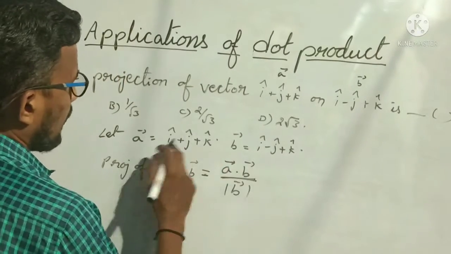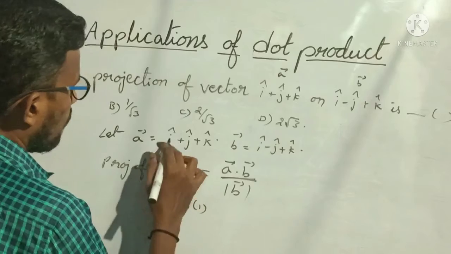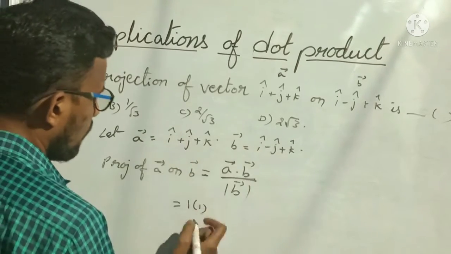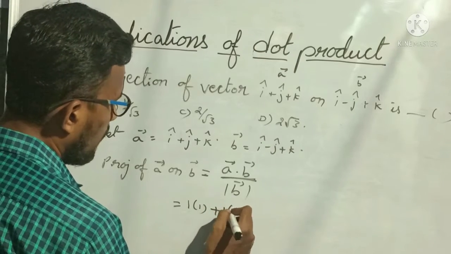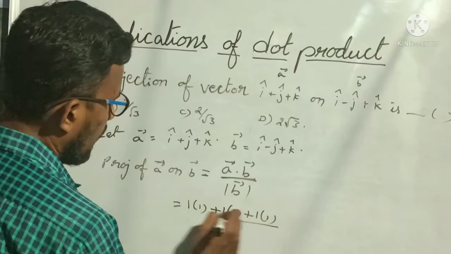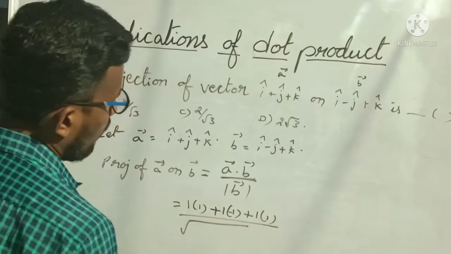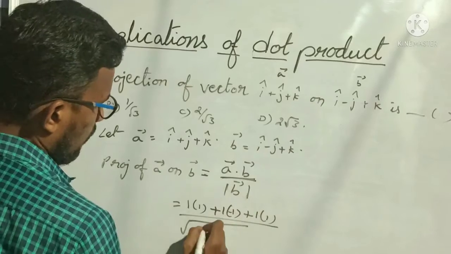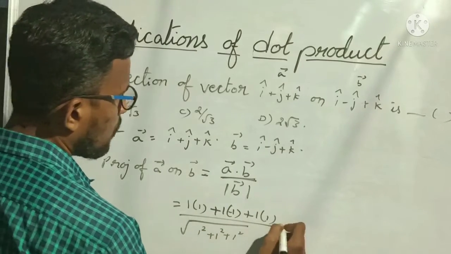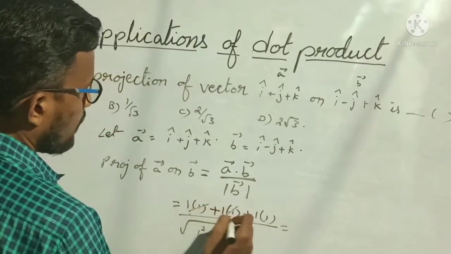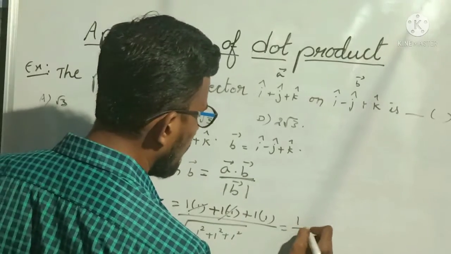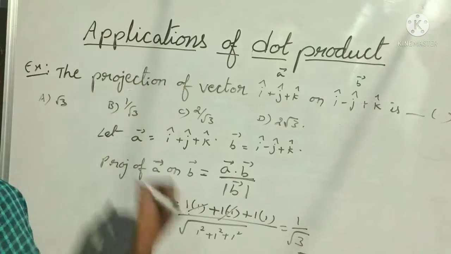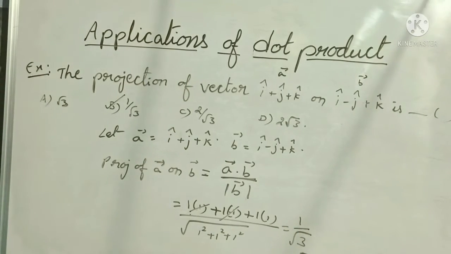So A bar dot B bar, A1 B1, 1 into 1. So coefficient of i cap here and coefficient of i cap here, so 1, 1. So 1 into 1 plus 1 into minus 1 plus 1 into 1 by under root of, yes, modulus means under root of 1 square plus 1 square plus 1 square. So here plus 1 minus 1 gets cancelled. 1 into 1, 1, by root of 1 plus 1 plus 1 is 3. 1 by root 3 is our answer. So option B. Understood everybody?